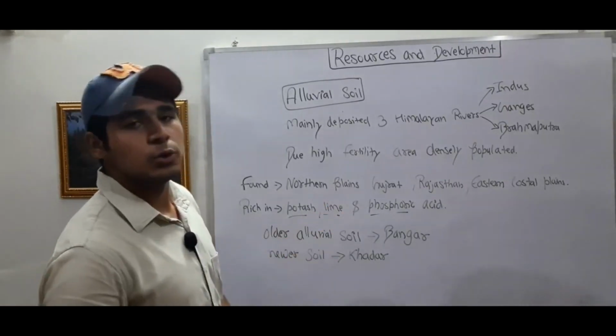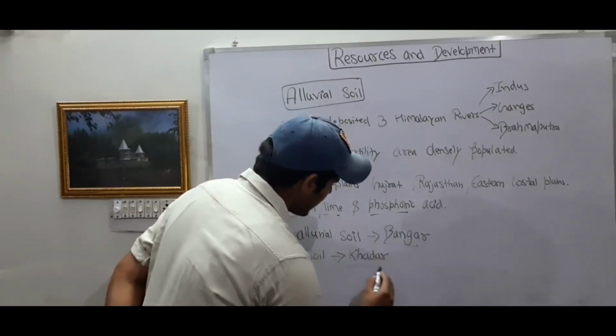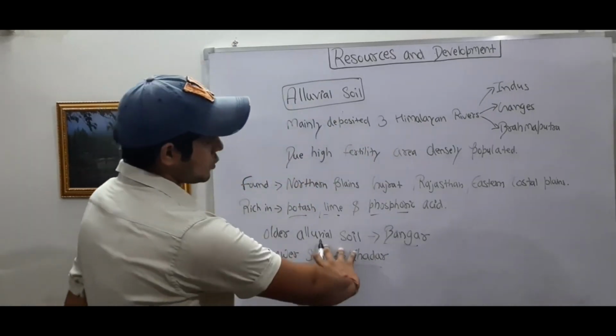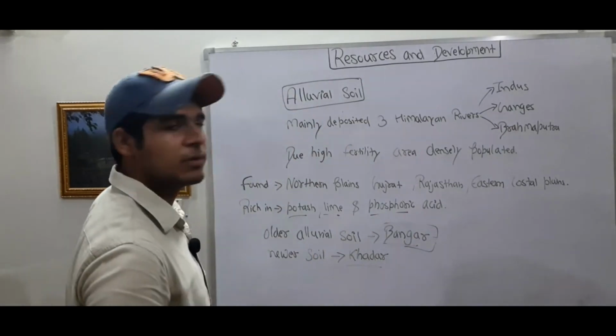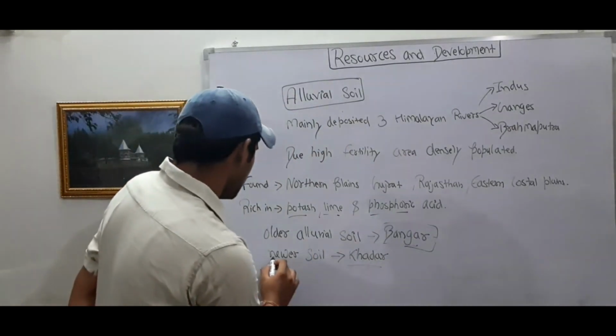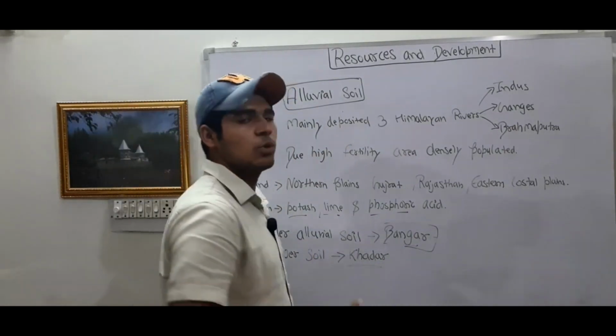It is divided into two parts, Bangar and Khadar. The older alluvial soil is known as Bangar. This must be known to you as this can be asked in a one mark question. Newer soil is known as Khadar. It is more fertile than the Bangar soil.